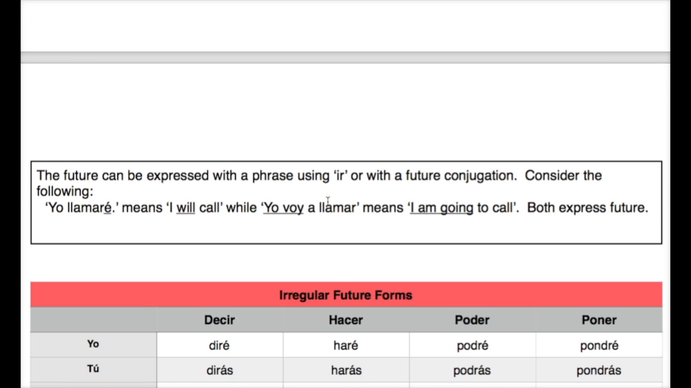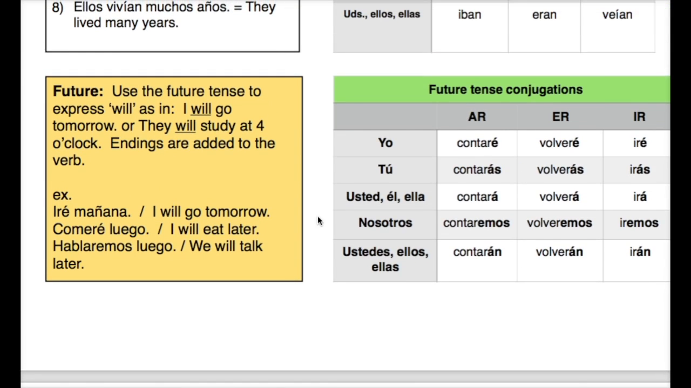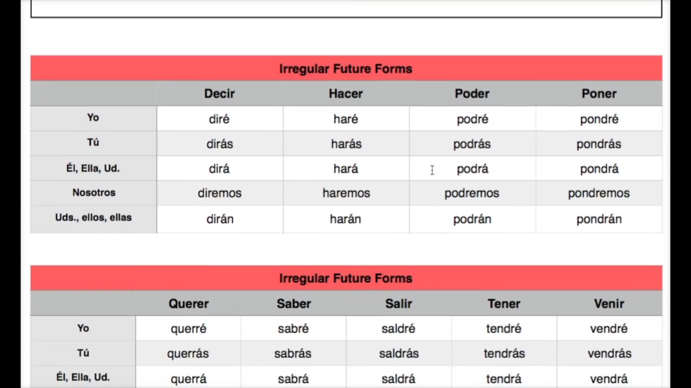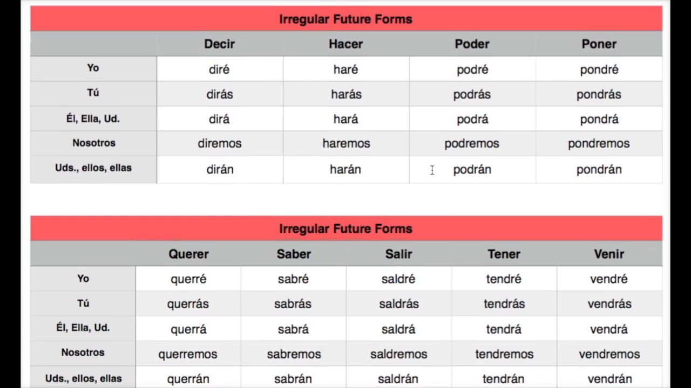If you've forgotten the conjugations for the verb ir, they are voy, vas, va, vamos, and van. Again, those can be used to express the future tense, I'm going to do something. Otherwise, if you want to express "will," we will use those conjugations here. So, conjugation exceptions to watch out for.